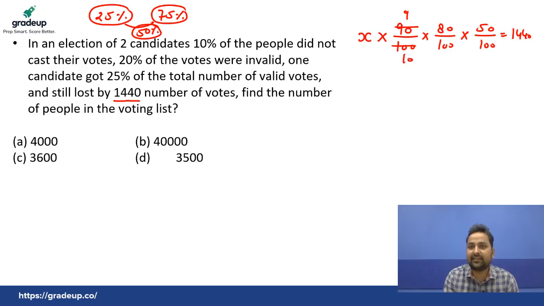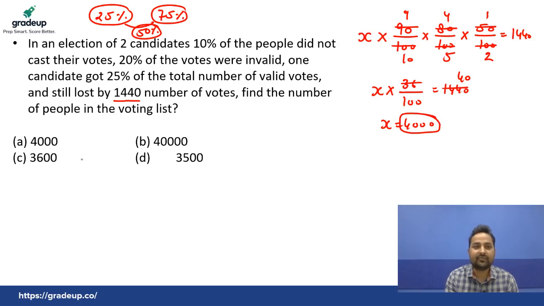So let's simplify this. X into 90 by 100, into 80 by 100, into 50 by 100, equals 1440. So 9 fours are 36, and 10 fives are 50, 10 twos are 100, and that equals 1440. Cut by 36, that is 40. Multiply this, so X must be equal to 4000. The answer is 4000. They are asking to find the number of people in the voting list, and there were 4000 people in the voting list.